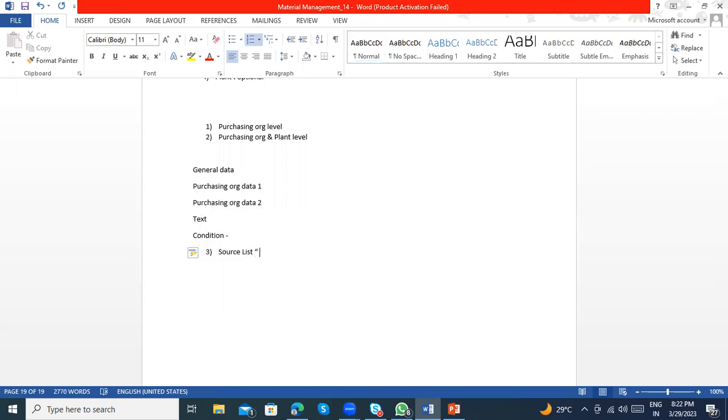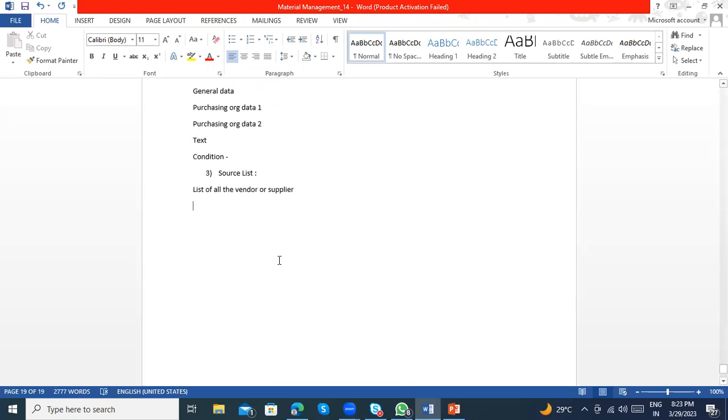What do you mean by source list? As we discussed earlier, the source list is the list of all the vendors or suppliers. If I have one material, for this plant, who are the suppliers? I can maintain the list of all the suppliers in the source list. Is that the only functionality, maintaining the list of suppliers, or do we have other functionalities? We have other functionality also.